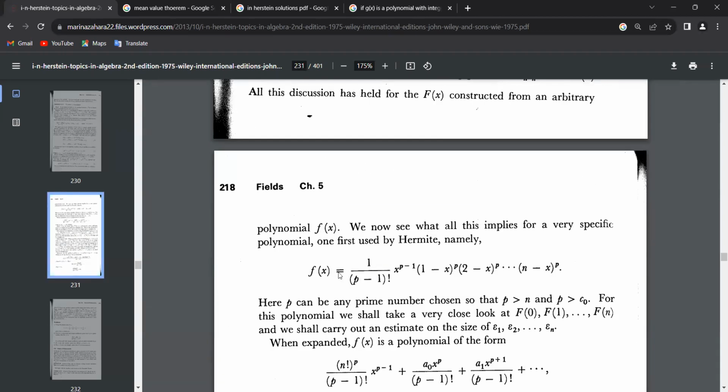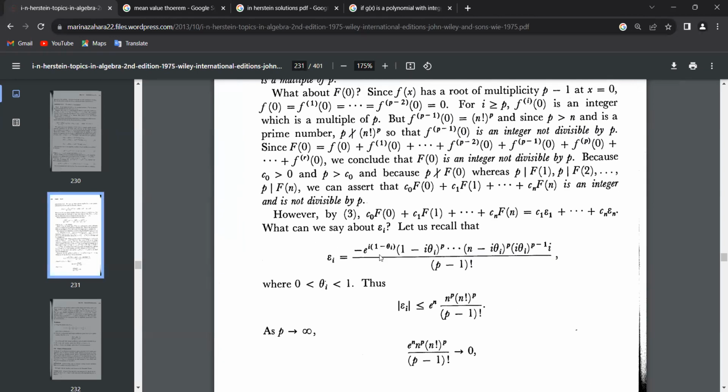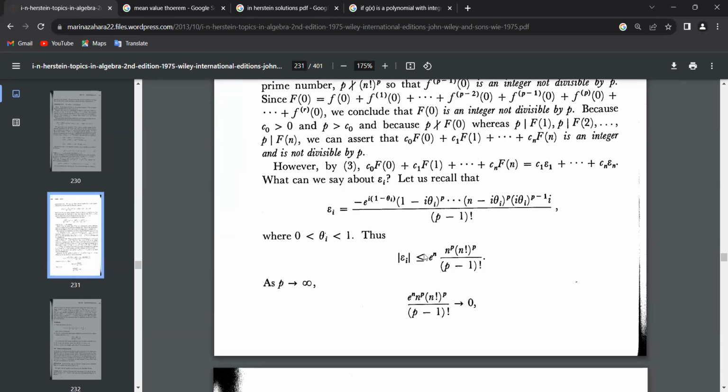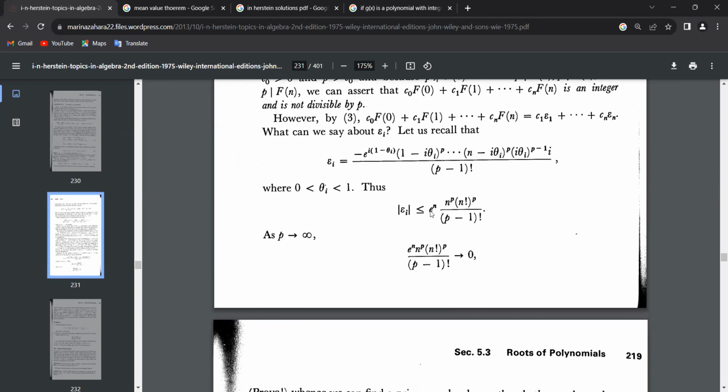He gets this, where theta i is greater than 0 and less than 1. Then he takes the modulus and comes to this conclusion: e to the power n, n to the power p, over p minus 1 factorial.